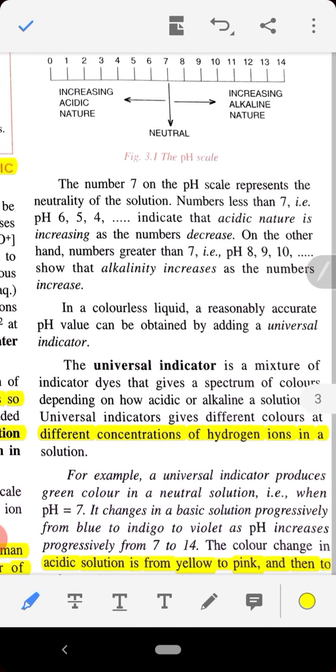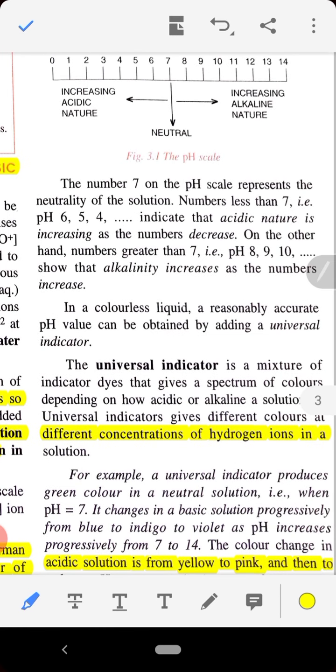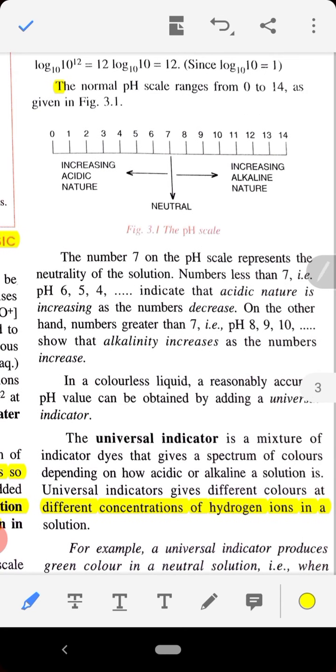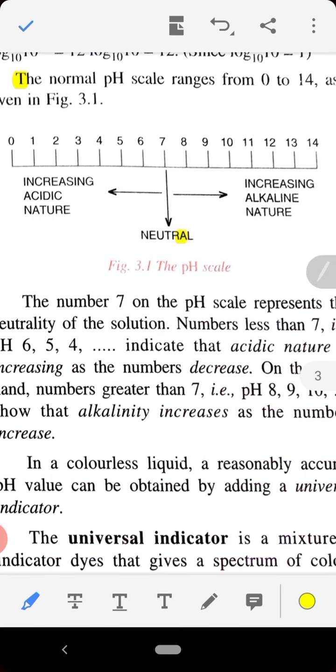Here it is briefly given: the number 7 on the pH scale represents the neutrality of the solution. Here the pH scale is given. The normal pH scale ranges from 0 to 14. If it is 7, neutral; below 7, you can see here 7, 6, 5, 4, 3, 2, 1, 0, acidic character is increasing.